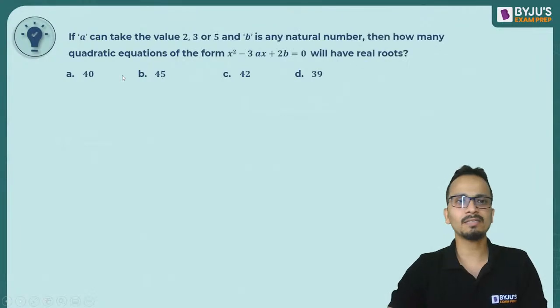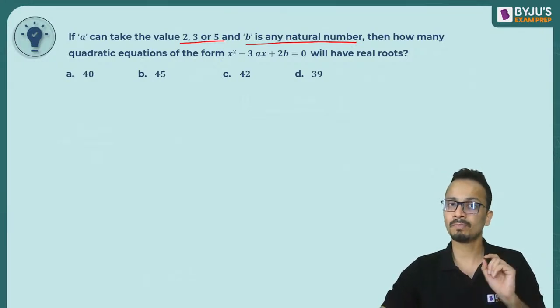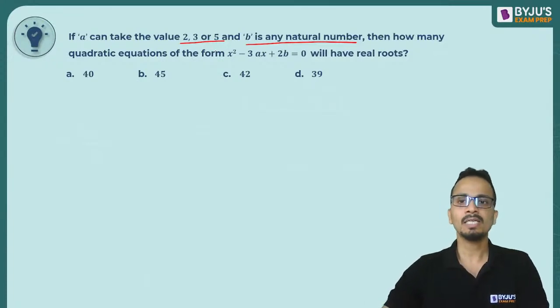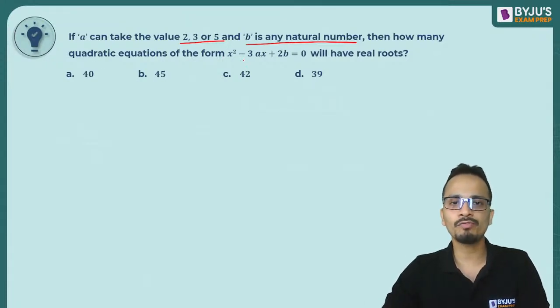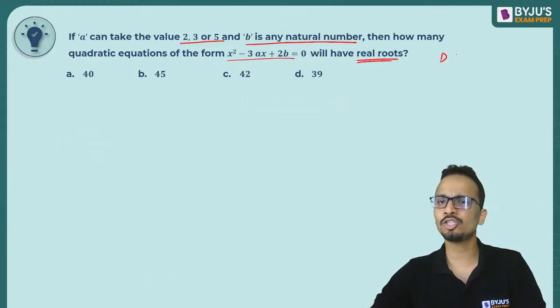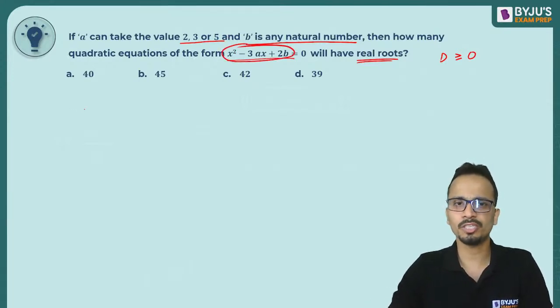So the question is saying that A can take the values 2, 3 or 5, and B is any natural number. Careful, natural number, not whole number. So the value of B can start from 1, 2, 3, 4 and so on. Then how many quadratic equations of this form will have real roots? Now we have seen that for real roots, the discriminant should be greater than or equal to 0. So let's write the discriminant for this equation.